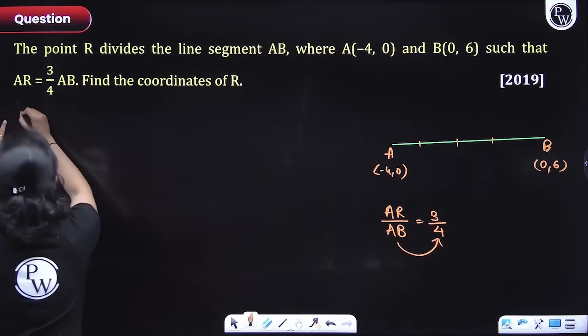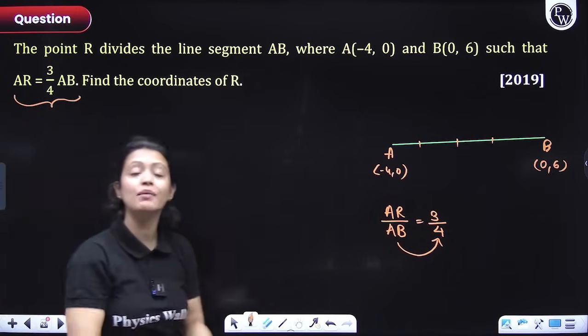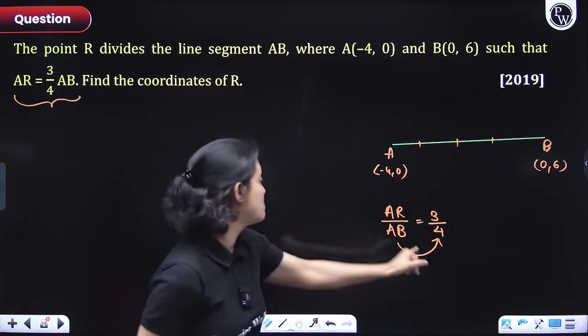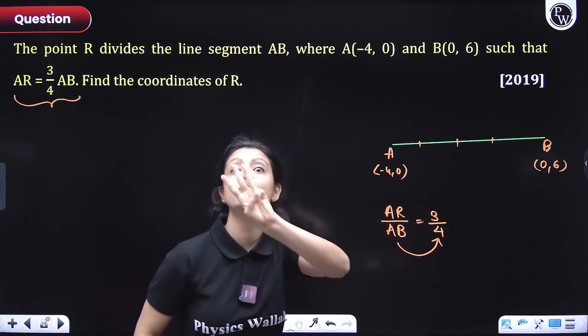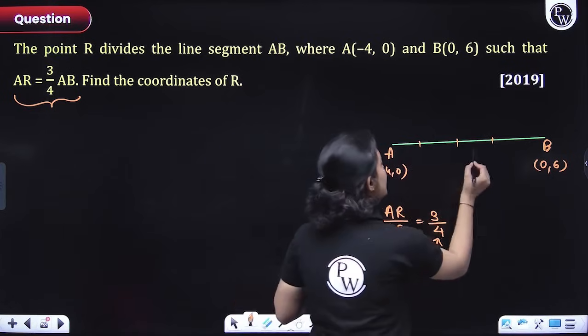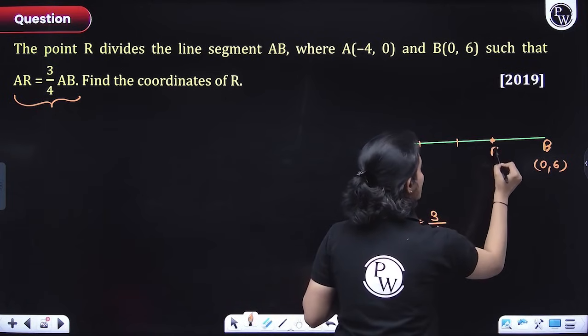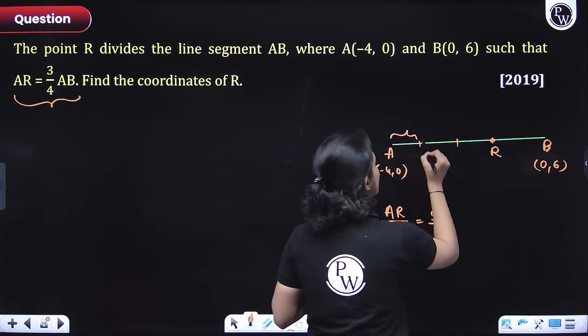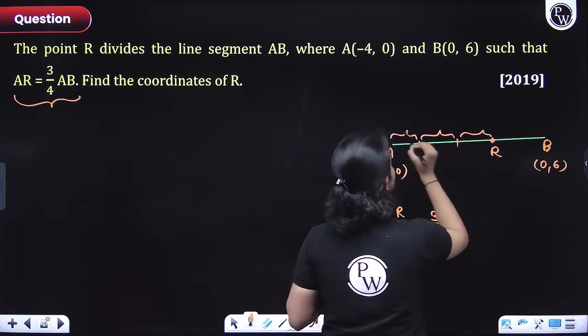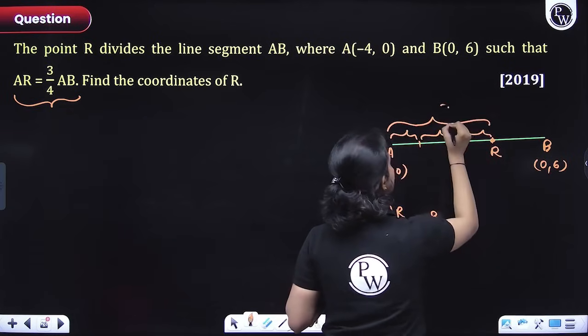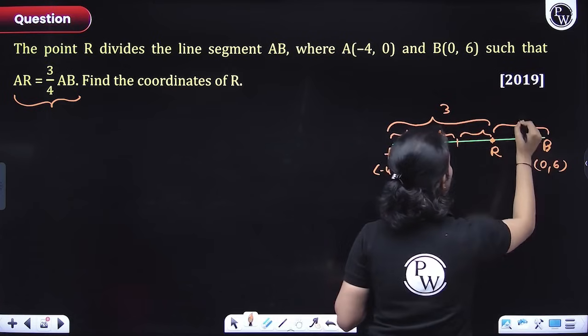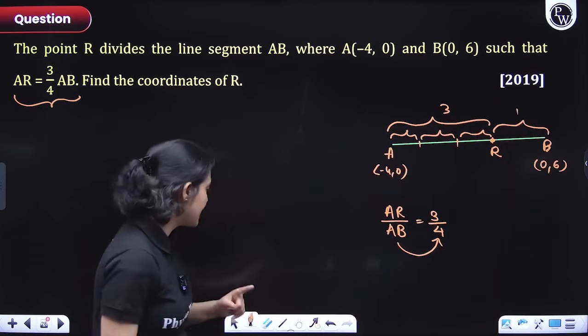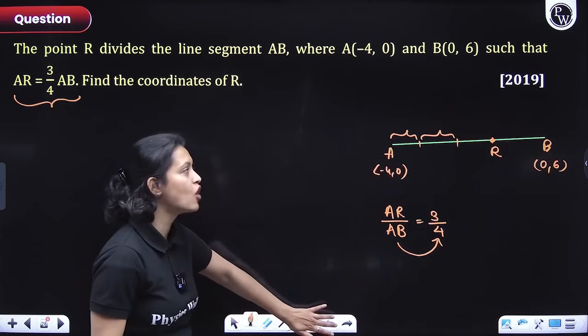I'll just erase R for now. So AR is 3/4 of AB, meaning if you divide AB into 4 equal parts, AR would be 3 parts of it. Here AR would lie where? It would take 3 parts: 1 part, 2 parts, 3 parts. So that's why 3 parts. The remaining part would be 1. This is one way of understanding. This is the common sense part.